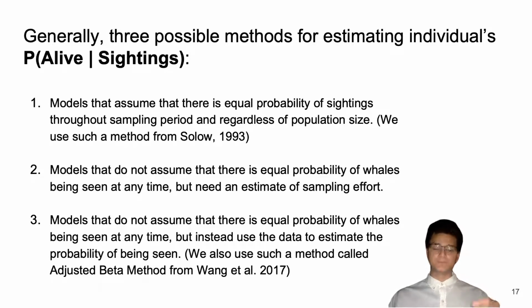The second kind of model assumes that there is not an equal probability of sightings occurring across time, but necessitates that you independently estimate sampling effort. We believe this to not be ideal because it's very difficult to unbiasedly estimate sampling effort. So the third kind of model, which we believe to be the best, does not assume there is equal likelihood of sightings occurring throughout time and does not require an independent estimation of sampling effort. The way that these models generally work is that they use the sighting data itself to estimate sampling effort.